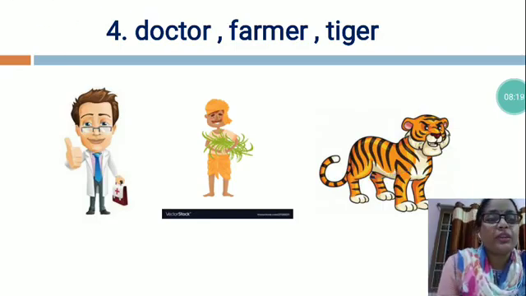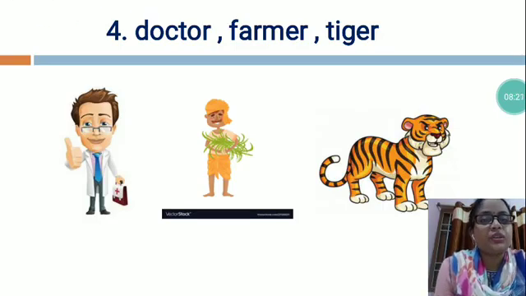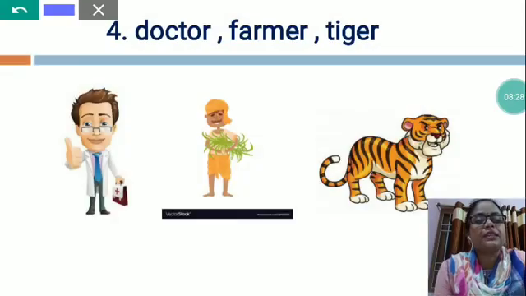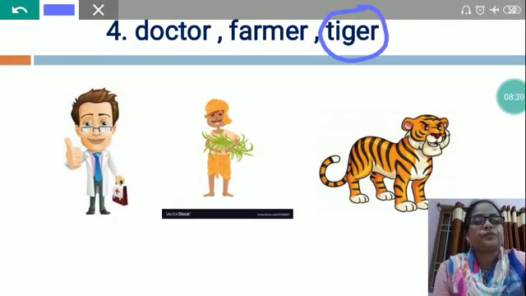So, dear student, which one is the different? Doctor and farmer both are our helpers, but tiger is a wild animal. So, we will circle tiger.